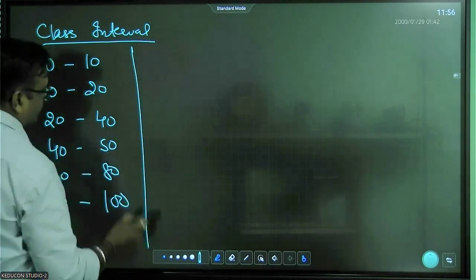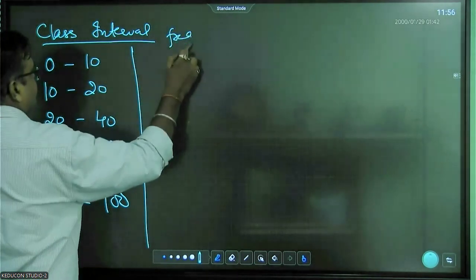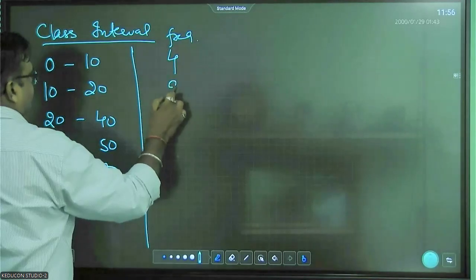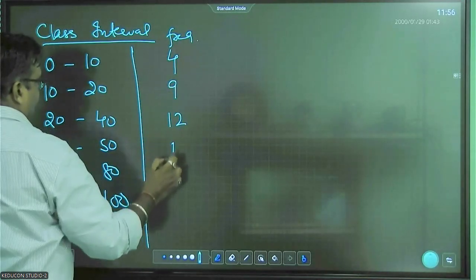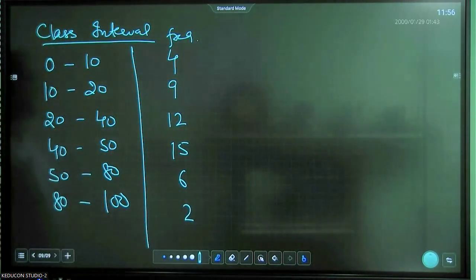Suppose this is the data given. Here is its frequency.